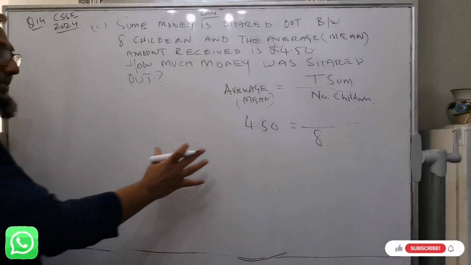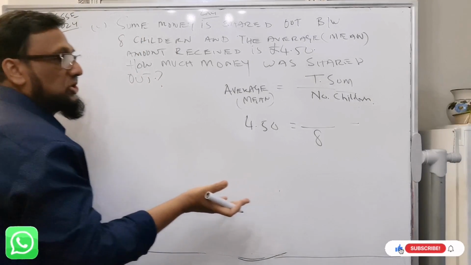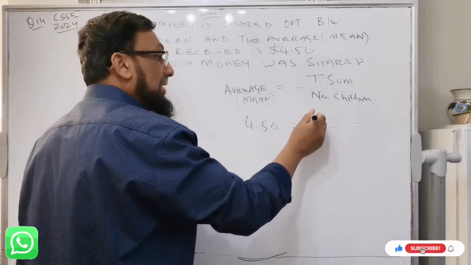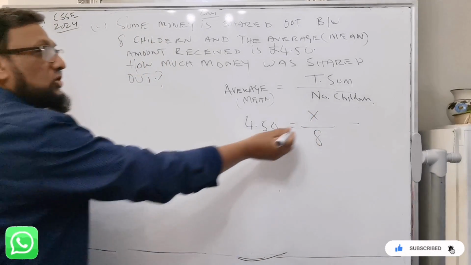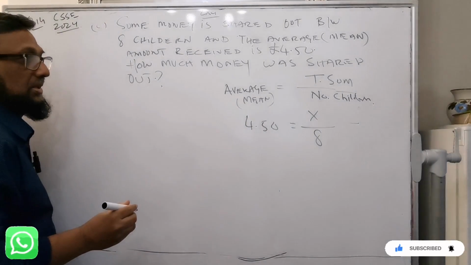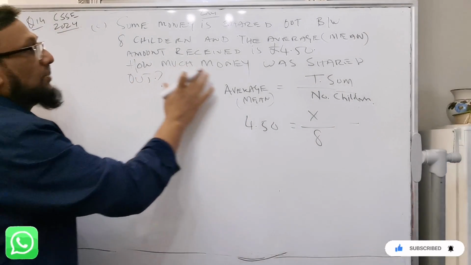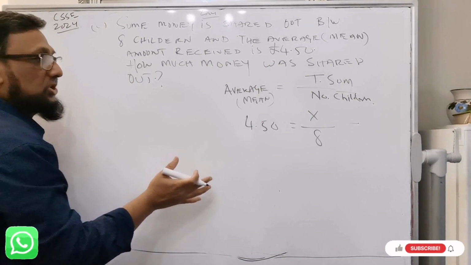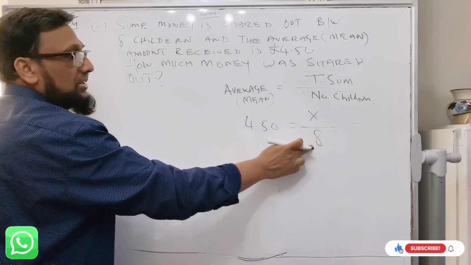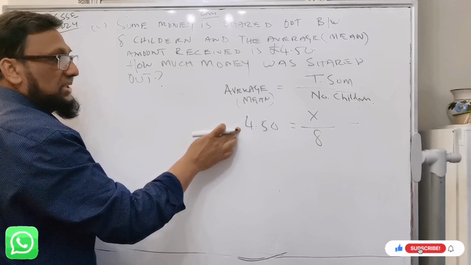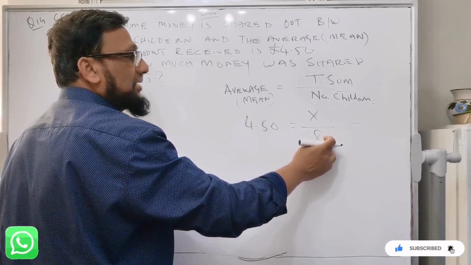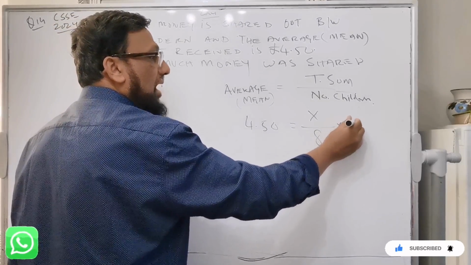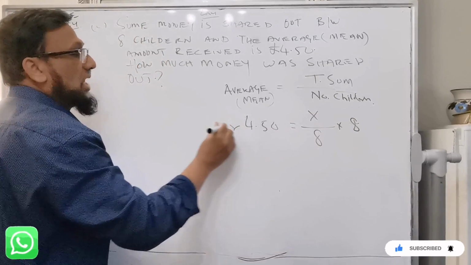So what will be the amount? If I assume this value is an unknown x, the money that was shared, then x is 8 times 450, because here it is dividing. How do you cancel this? Very simple. You need to multiply this side.